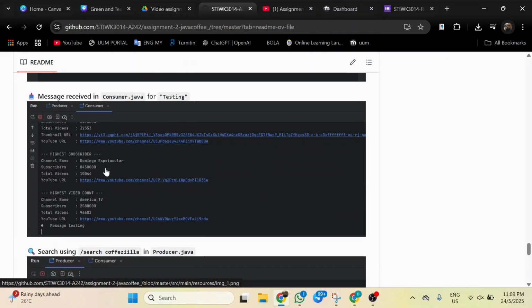And then the second screenshot is about the consumer receiving the message. Here is the Kafka consumer. It received the message "testing" correctly. This shows the connection between the producer, Kafka, and consumer is working fine.